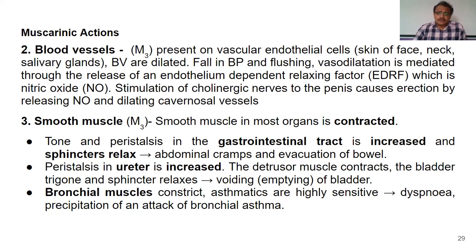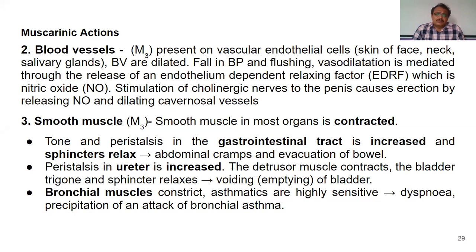So in the ureters, smooth muscle peristalsis is also increased, and also the detrusor smooth muscle in the urinary bladder will be contracted. The sphincters which regulate urinary bladder also will be relaxed. So this leads to emptying of urinary bladder. And all the smooth muscles that are present in the respiratory tract also will be constricted.